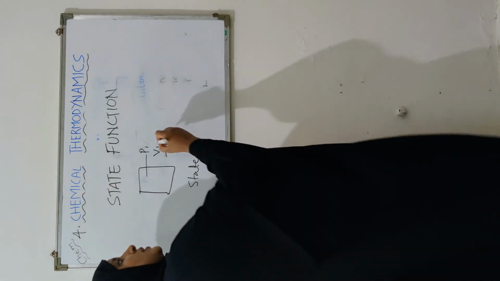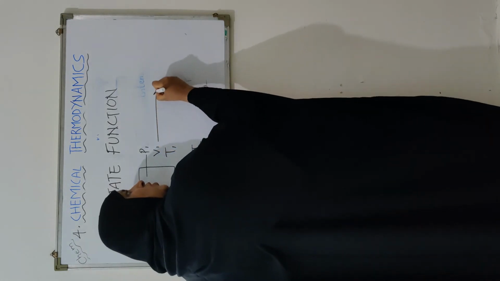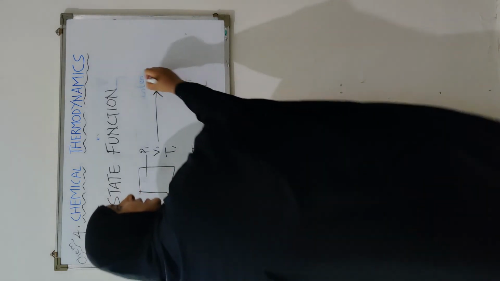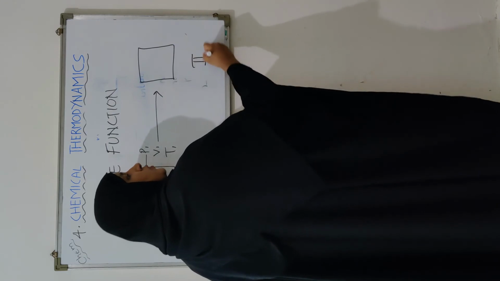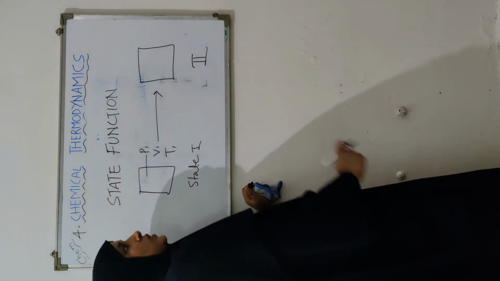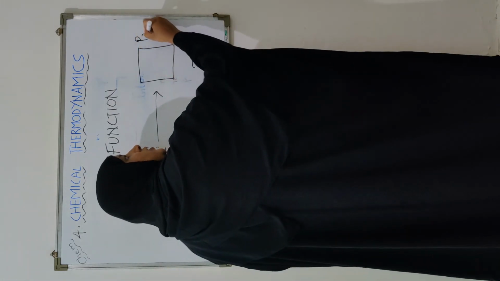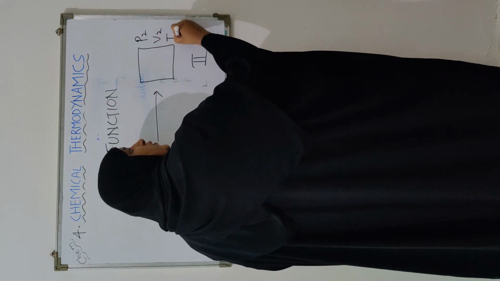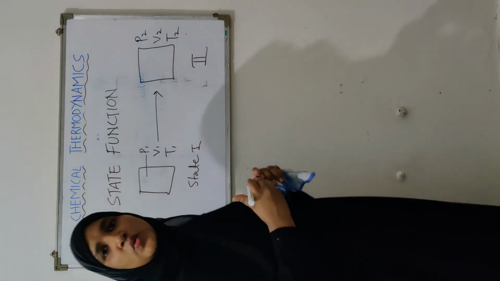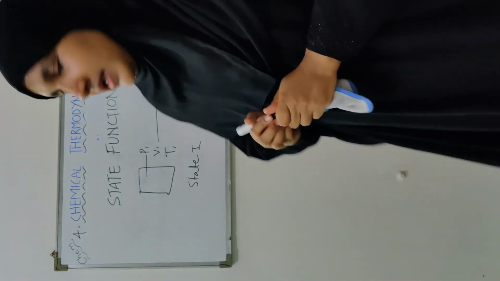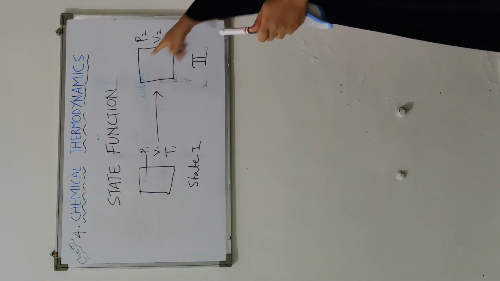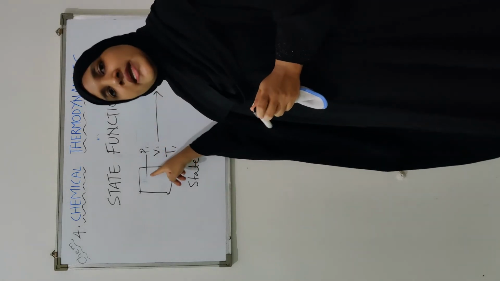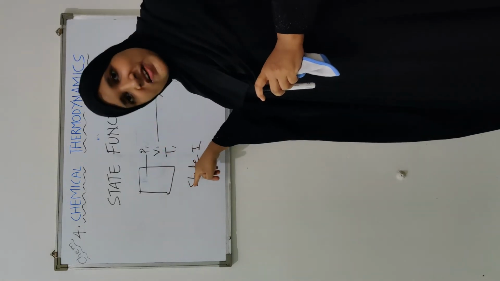Now suppose the system has gone under some process and it has changed from state 1 to state 2. Now in this state 2, the pressure, volume and temperature have acquired some new values P2, V2 and T2. Okay. Now why am I saying P1, V1, T1 and P2, V2, T2 are state functions? Because they depend only on the current state of the system.